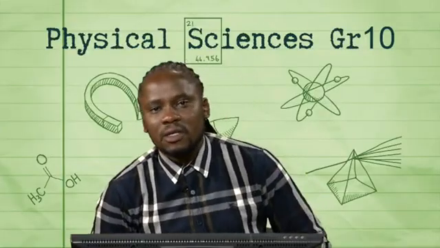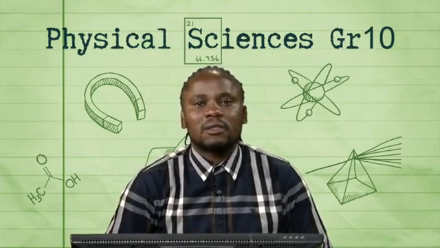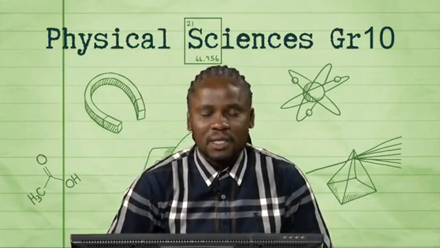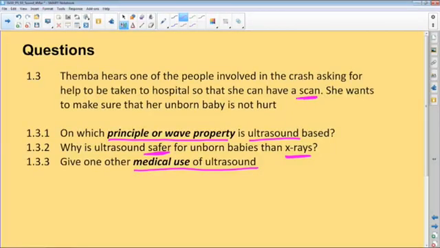Okay, guys, let's quickly look at the feedback on the three straightforward questions that I gave you to attempt. The first question had to do with the principle or wave property. Remember, ultrasound is based on reflection. Ultrasound is sound greater than 20,000 hertz, so these are very high frequency waves. If it is propagated from a source, it can be reflected back. So we can check if the baby is hurt or not from the reflection that we get. Think of it as an echo, right?